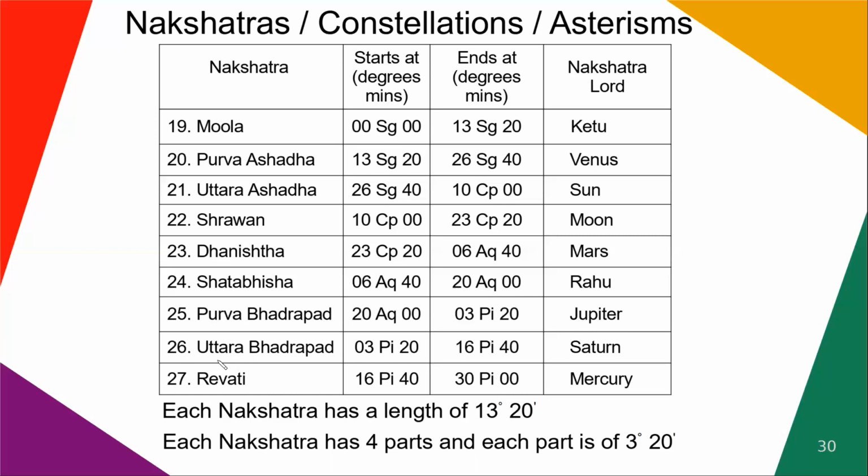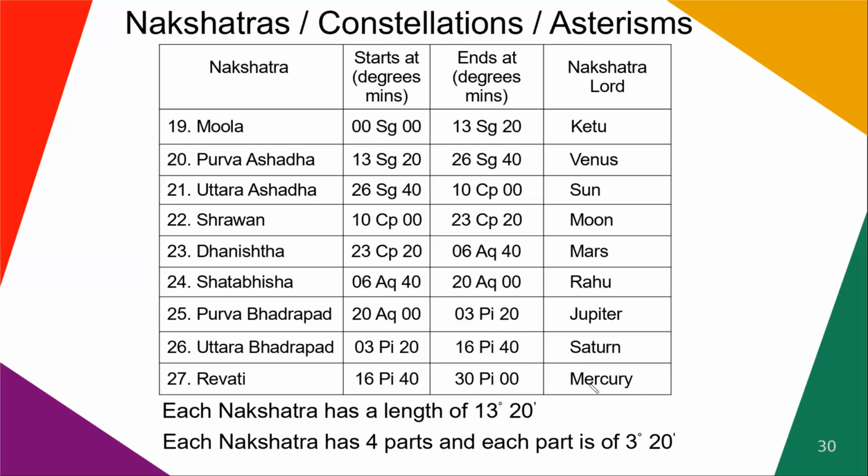Number 26 is Uttara Bhadrapad. It starts at 3 degrees 20 minutes in Pisces and ends at 16 degrees 40 minutes in Pisces. Saturn is the ruler of Uttara Bhadrapad. Number 27 is Revati. It starts at 16 degrees 40 minutes in Pisces and ends at 30 degrees in Pisces. So the ruler is Mercury.